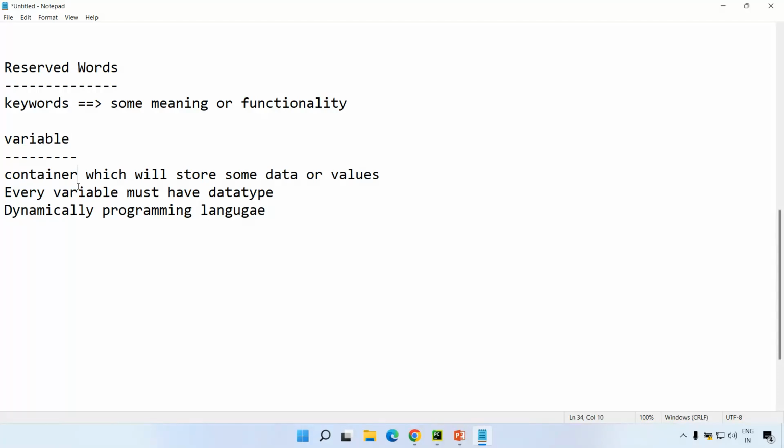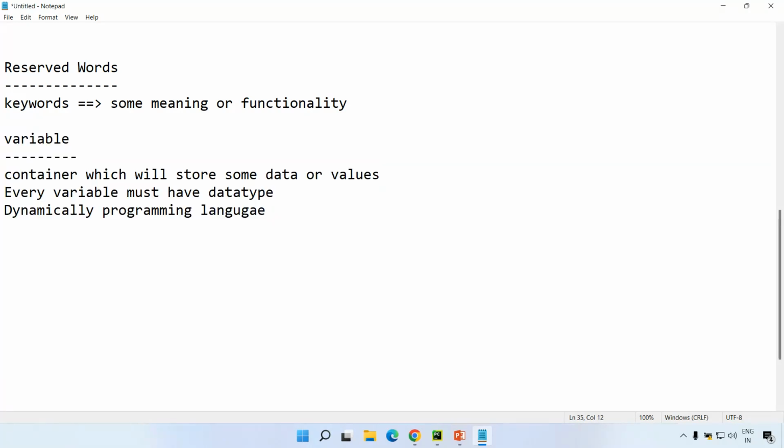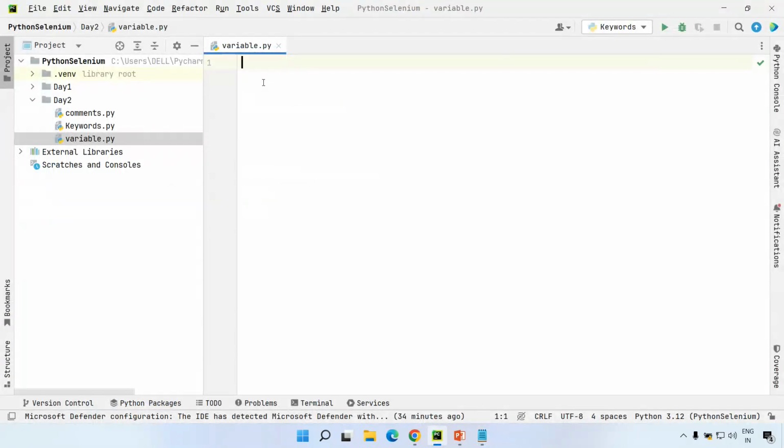So Python is a very good programming language. It will not stress you very much. It will make your life very easy. So one of the important features is that Python is a dynamically typed programming language. So a variable is a container which will store some data or values. Let us see some simple examples. Also, we'll get the data type as well, based on the type of data which we are providing. So let me take a variable.